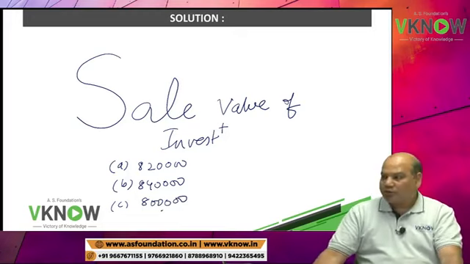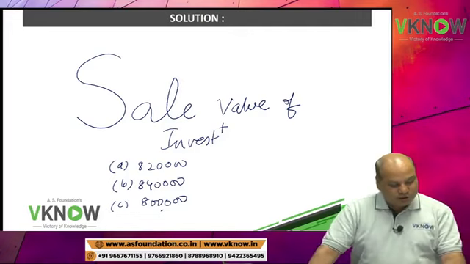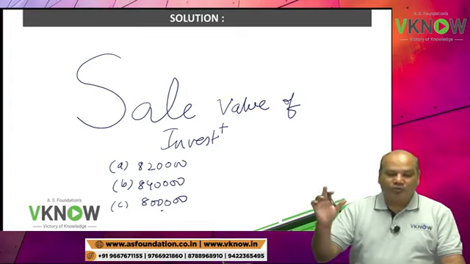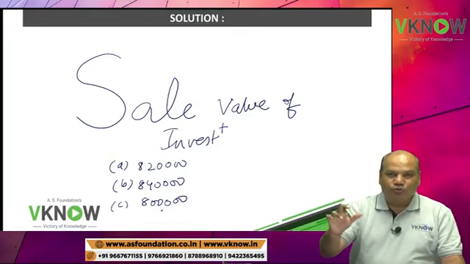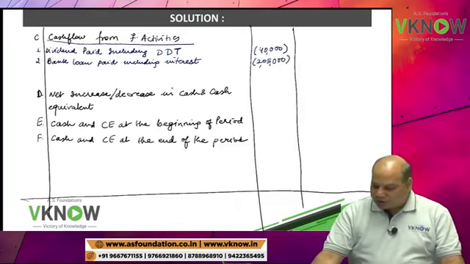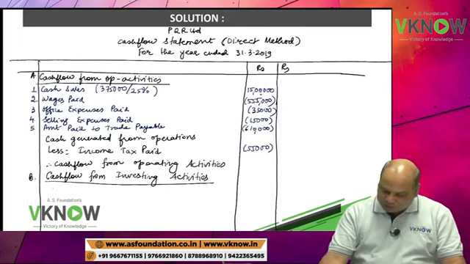Choose the correct option. Sale value of investment. Student will reply in 5 seconds. 5, 4, 3, 2, 1. So what is the correct answer for sale of investment? 8,40,000. Most of you got it right.